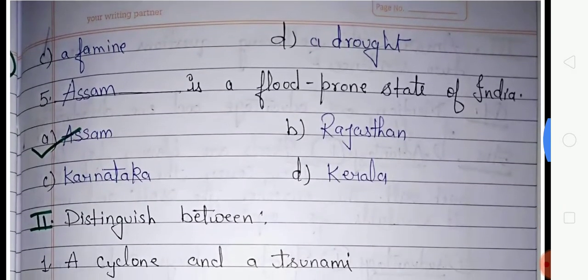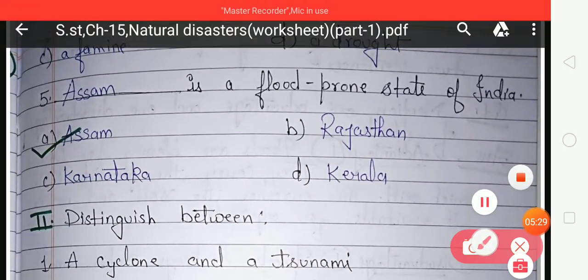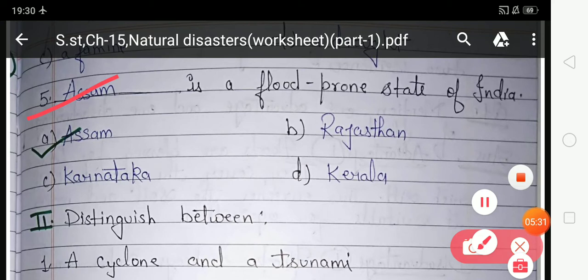Now come to the fifth number. This is the flood prone state of India. So which is the flood prone state of India? Your option A, Assam. Your option B, Rajasthan. Your option C, Karnataka. Your option D, Kerala. Which option is correct? Your option A, Assam, is correct because Assam is a flood prone state of India, and you have to take option A in fifth number.